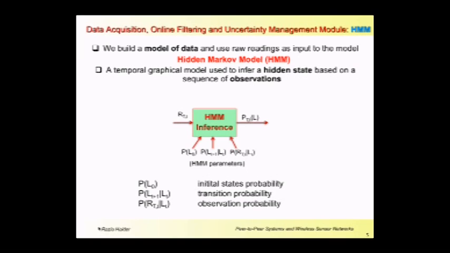HMM is a temporal graphical model which is used to infer the hidden state based on a sequence of observations. Generally, an HMM consists of 5 parameters: first, the number of states; second, observations; third, initial state probabilities; fourth, transition probabilities, that is, the probability of moving from one state to the other; and fifth, the observation probability, that is the probability of a specific observation in a given state.